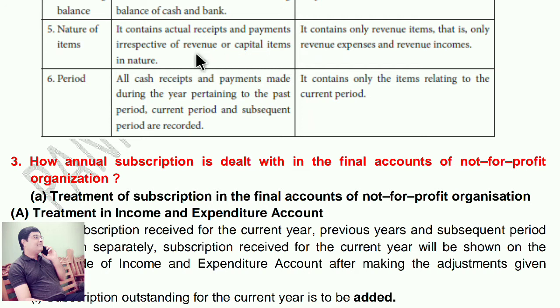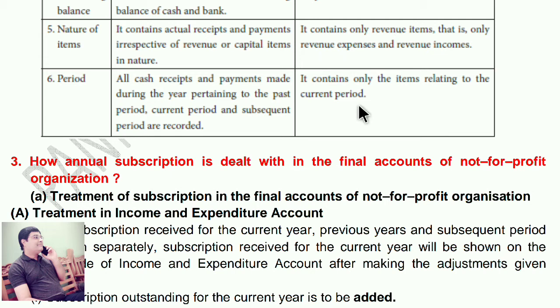It contains only revenue items, that is, only revenue expenses and revenue incomes. Period. All cash receipts and payments made during the year pertaining to the past period, current period and subsequent period are recorded. It contains only the items relating to the current period.